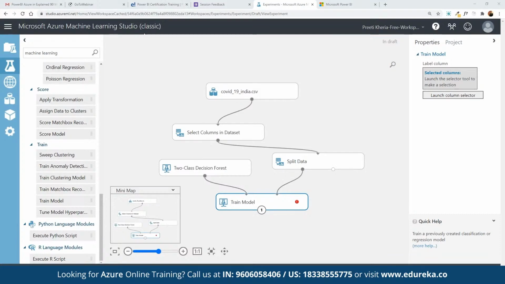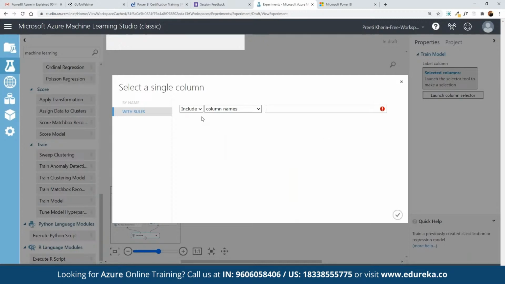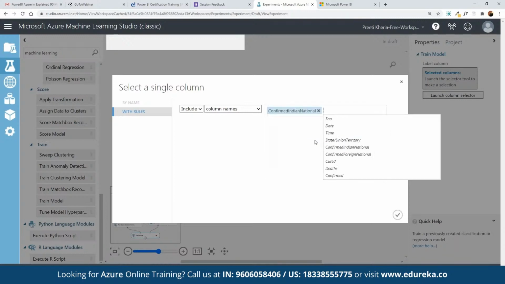Once we have connected the two class decision forest with the training model, for the training model as well we can launch the column selector in terms of which column we want to make use of. Here we have rules, and here we have defined the column names. Let's suppose we want to search for the confirmed national.